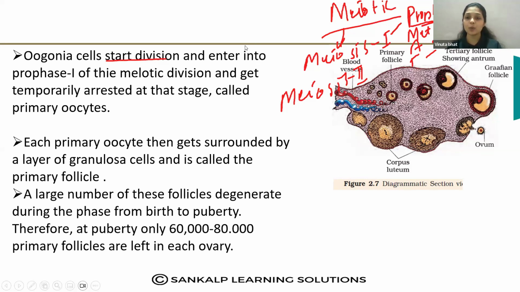So at this prophase 1 stage, this oogonial cell will undergo the meiotic cell division, but it is halted. It is temporarily arrested at the stage of prophase 1. Okay, so it gets arrested at the prophase 1 stage. Let us see what happens next.